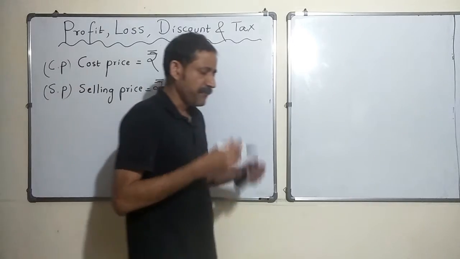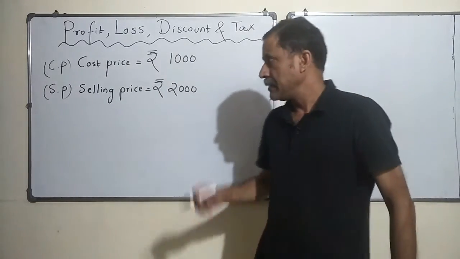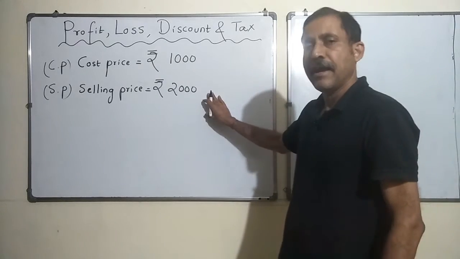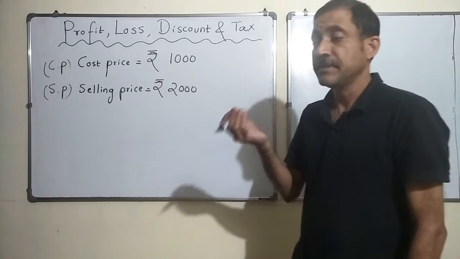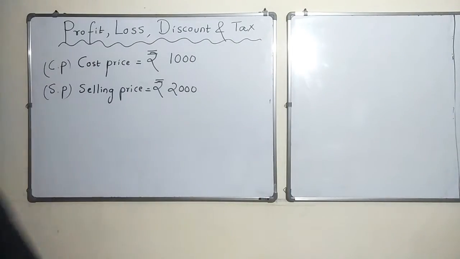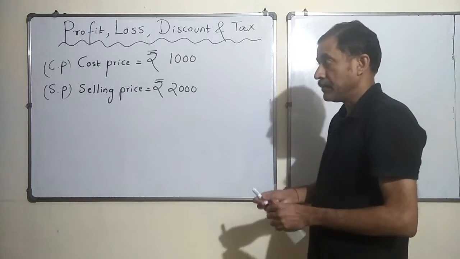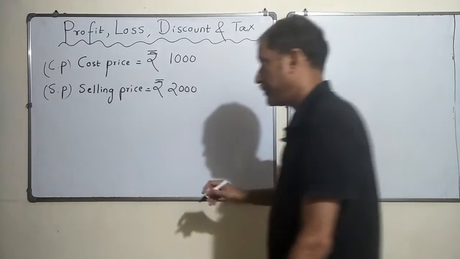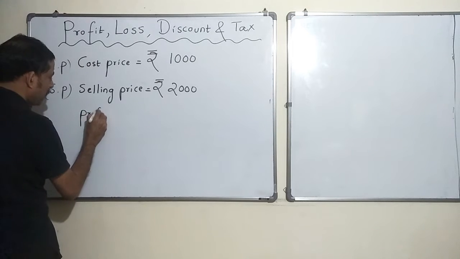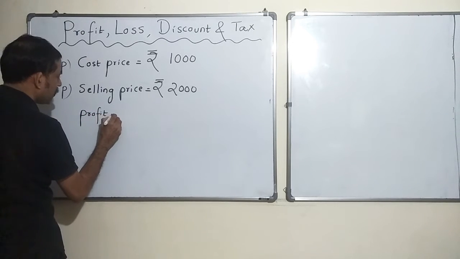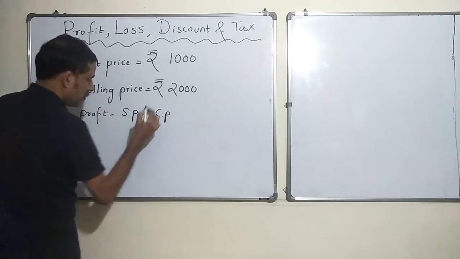So if I am buying an article for 1000 rupees and selling it at 2000 rupees, is it a case of profit or a case of loss? I am going to make more money than what I have put, so it is definitely profit. Profit is nothing but selling price minus cost price.